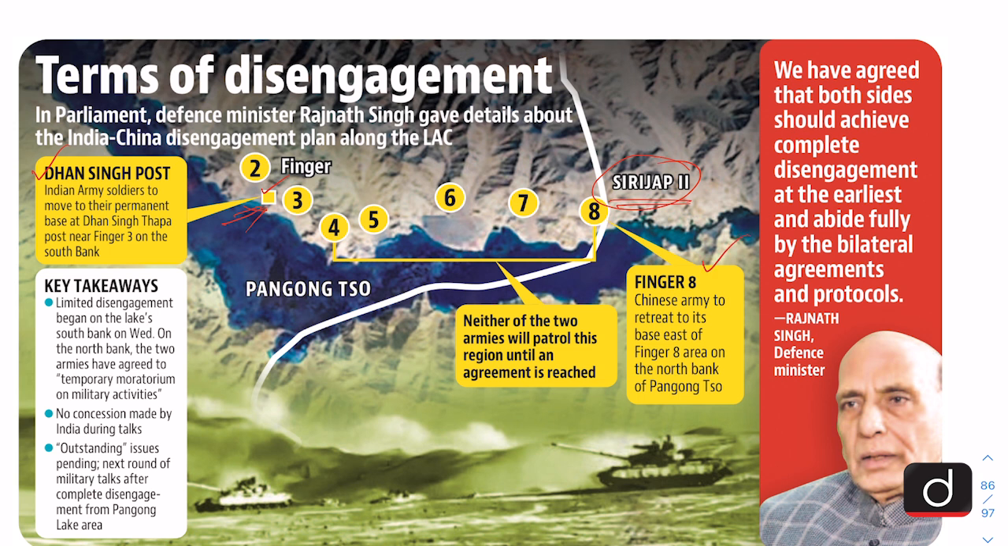So they are going to retreat to this area, and finger 4 to finger 8, this area will become a buffer zone. So there will be no patrolling allowed till some time before an agreement is reached on how the patrolling can take place. So neither of the two armies will patrol this region until an agreement is reached. So that has been decided.